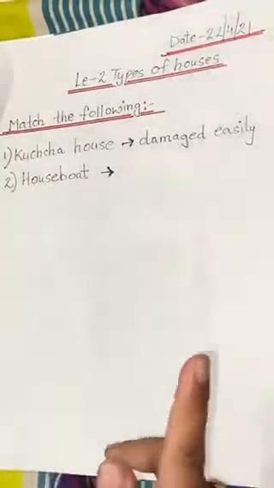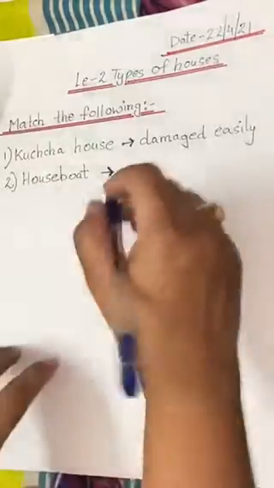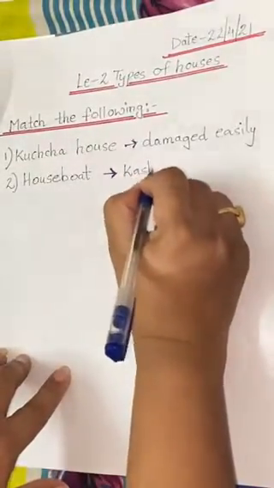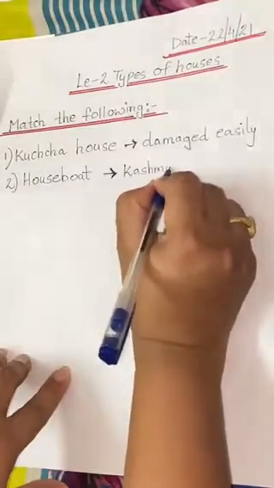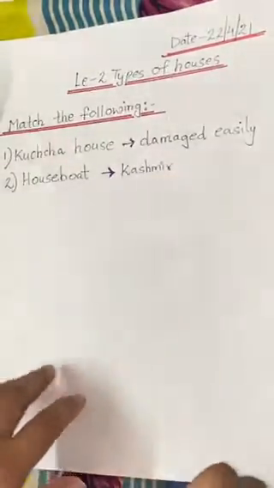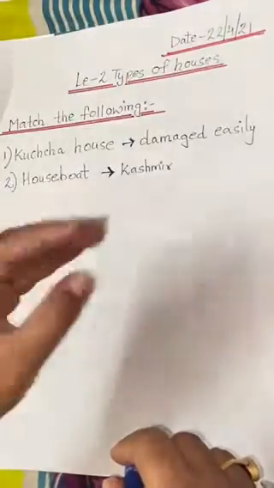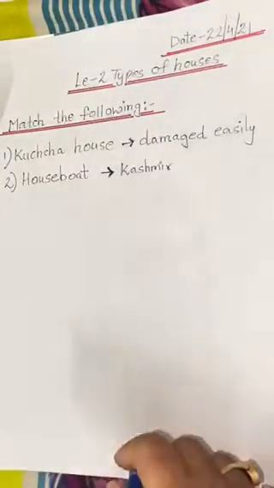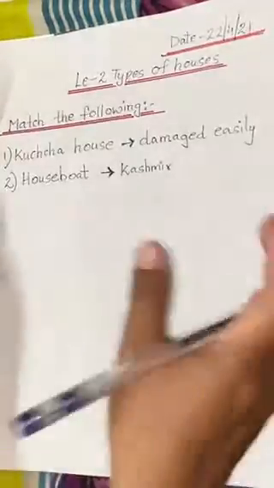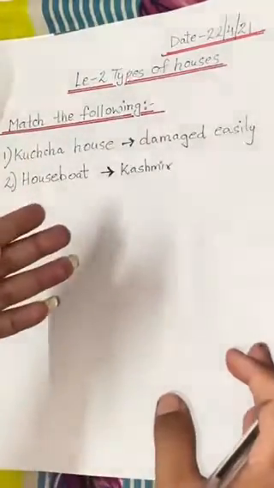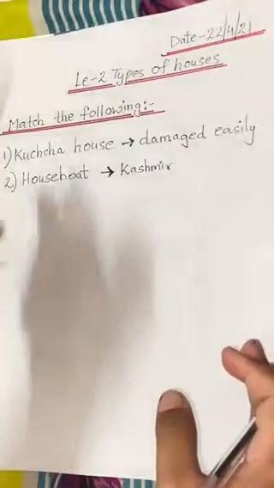First is Kerala and second is Kashmir. Okay, and in Kashmir houseboats are commonly called shikara. Shikara is the other word that Kashmiri people use for houseboats.